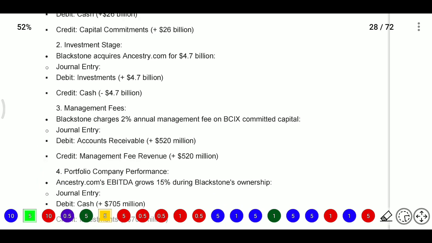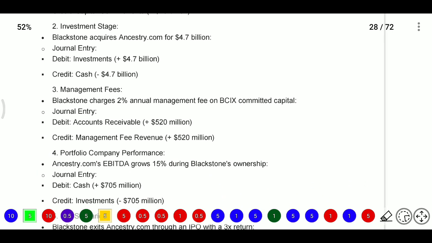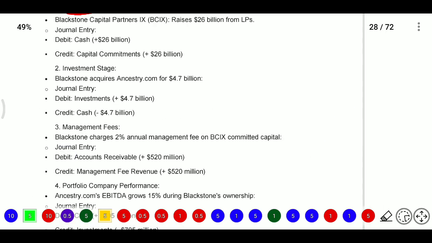Next, they will charge a management fee. Blackstone charges a management fee of 2% on committed capital. Whatever the committed capital is, on that committed capital 2% is charged. For example, for a given committed capital, the 2% becomes $520 million.